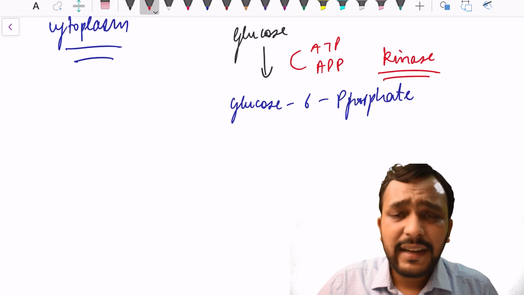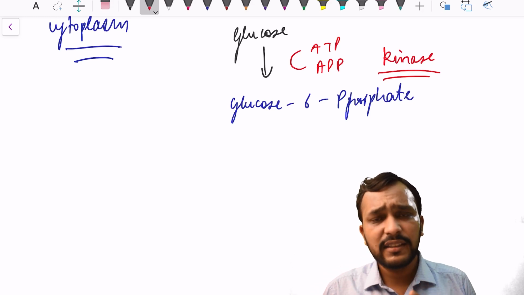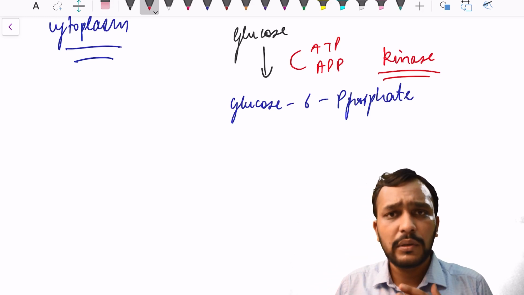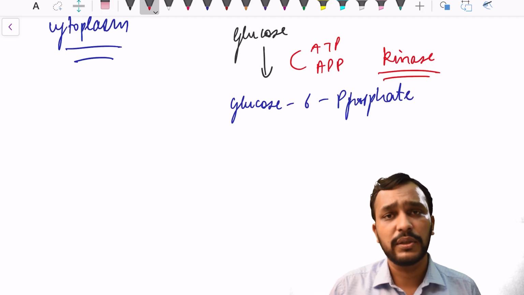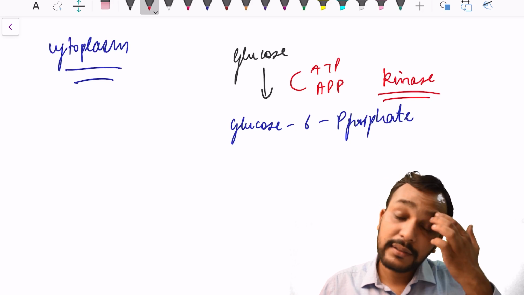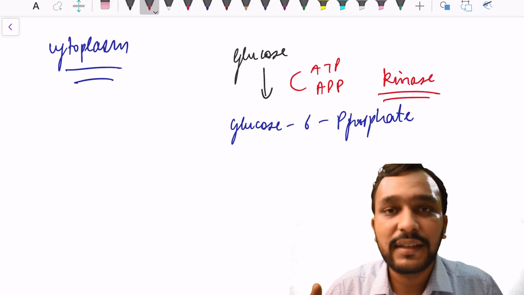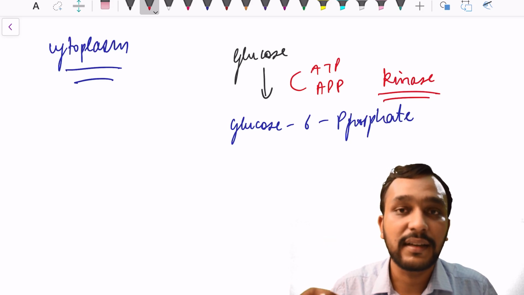Why do we need this conversion? Have you ever wondered why these simple molecules are attached with a phosphate? Once glucose enters the cell, it always has the opportunity to leave the cell.